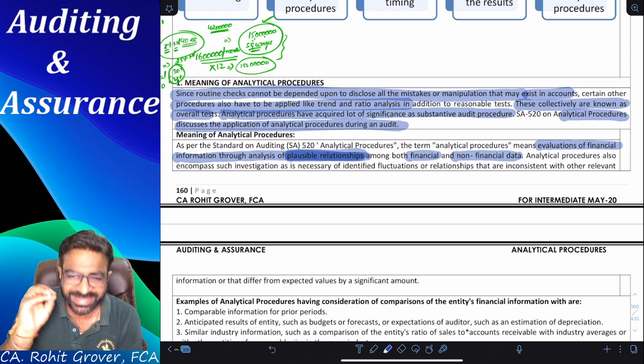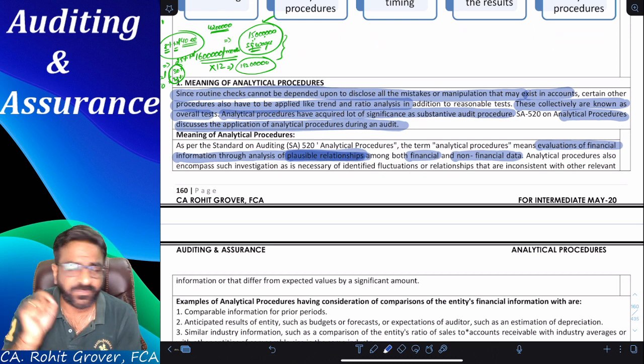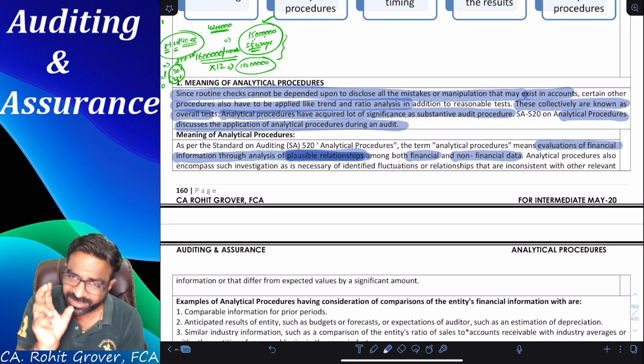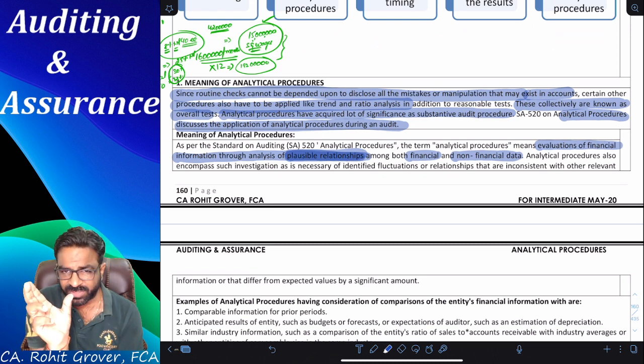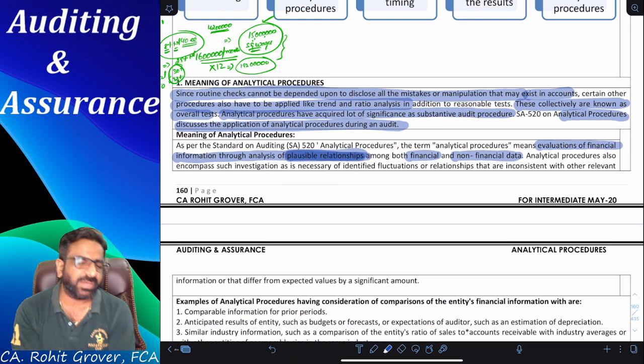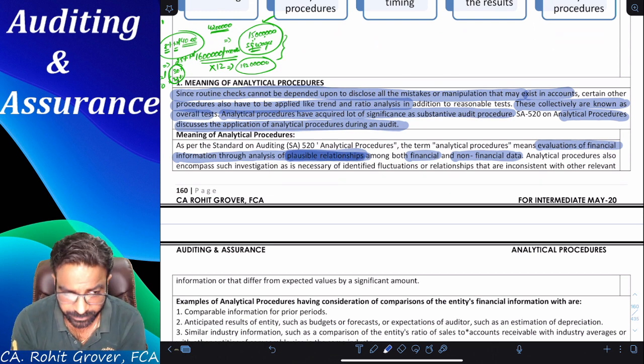It also takes into consideration financial as well as non-financial data. But whatever data you are using, there should be a plausible relationship among them. Now let me ask you one thing. While calculating the liquidity of the company, did I use the debt by equity ratio method or current ratio method?